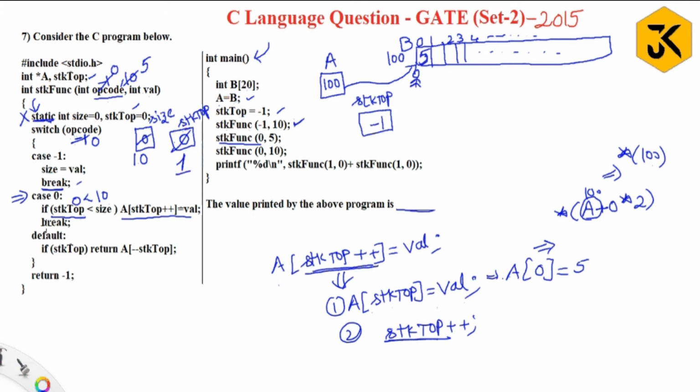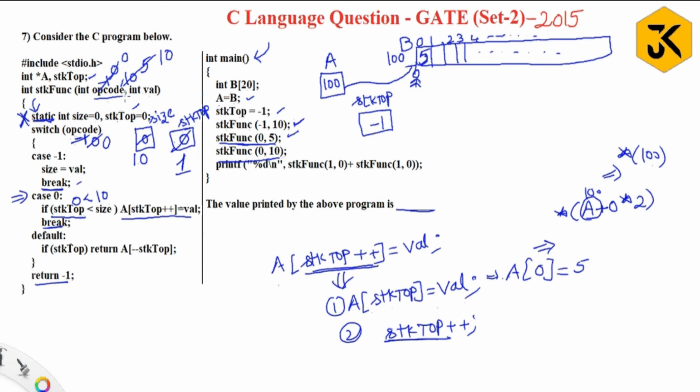Okay. Now immediately they have given break, so we come out of the block and it is going to return -1. Here there is no particular variable which is going to store this -1. No problem. This will be completed. Next it is going to call the stk function once again by passing 0, 10 as values.